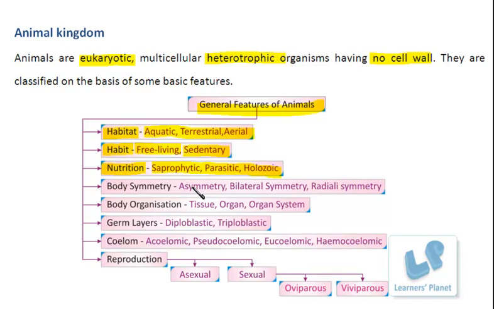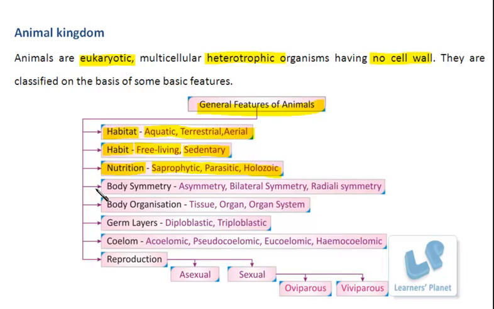Then holozoic. In holozoic, the organism is ingesting the complex food material inside the hollow tube or inside the hollow structures within the body, and is digesting it with the help of some enzymes. So such a type in which the complex food is ingested and then digested completely inside the body itself is known as holozoic and is a common mode in the higher animals. There are many parasites among these groups also, right?